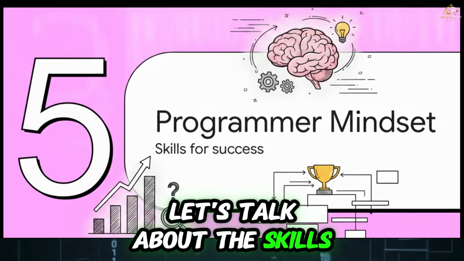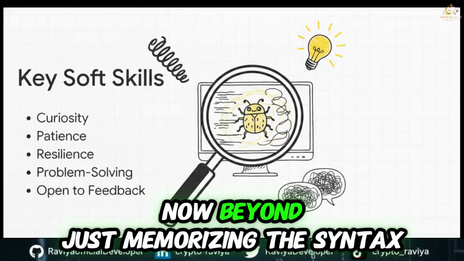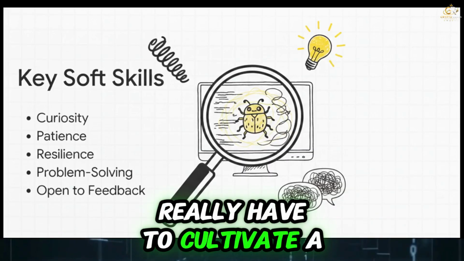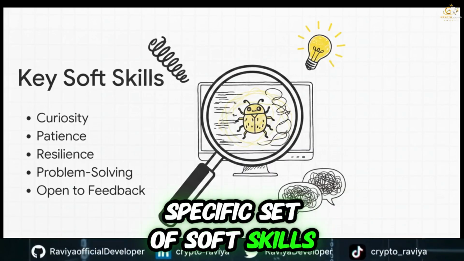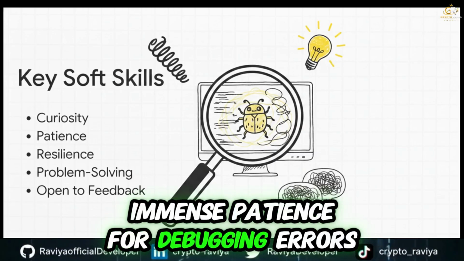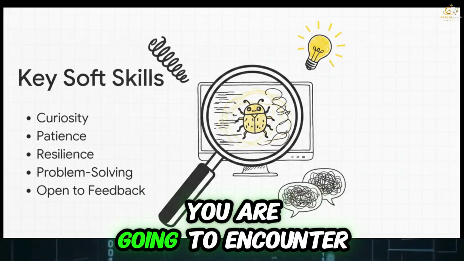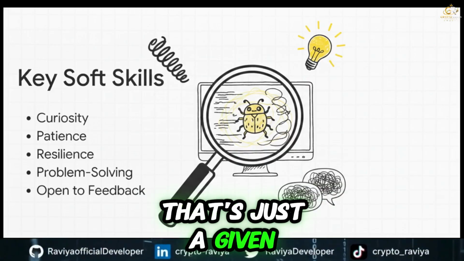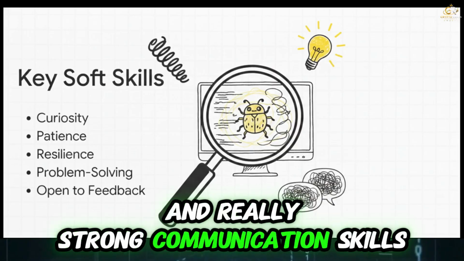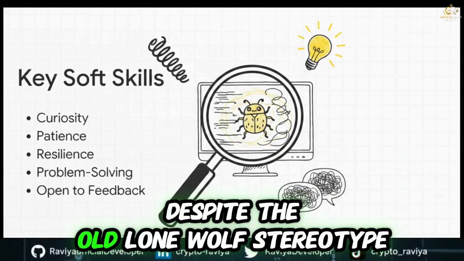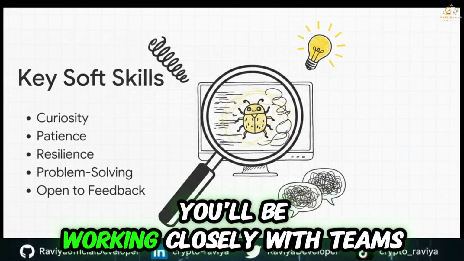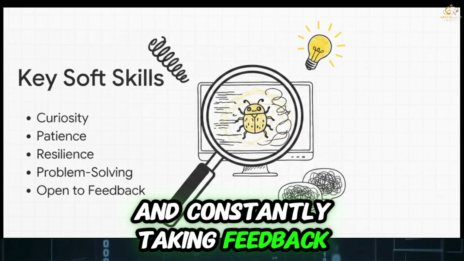Section 5, the programmer's mindset. Let's talk about the skills you need for success. Now, beyond just memorizing the syntax, successful developers really have to cultivate a specific set of soft skills. You need an intense curiosity and, honestly, immense patience for debugging errors, because trust me, you are going to encounter a ton of bugs. That's just a given. You also need the resilience to just keep trying and really strong communication skills. Despite the old lone wolf stereotype, programming is a highly collaborative field. You'll be working closely with teams and constantly taking feedback.